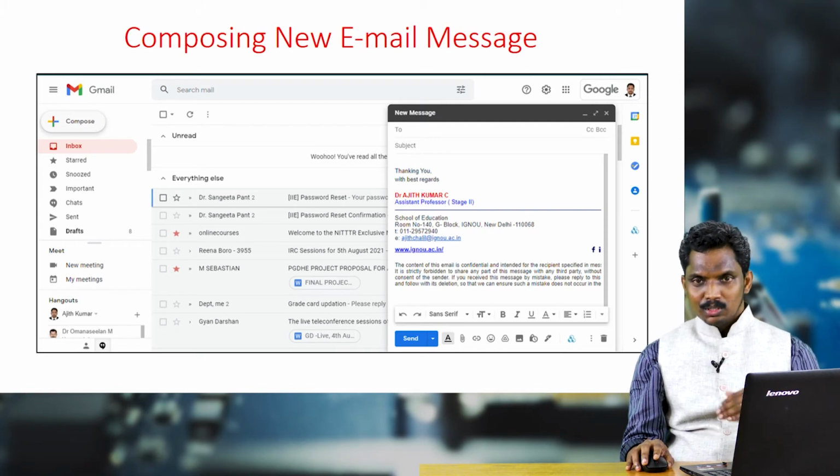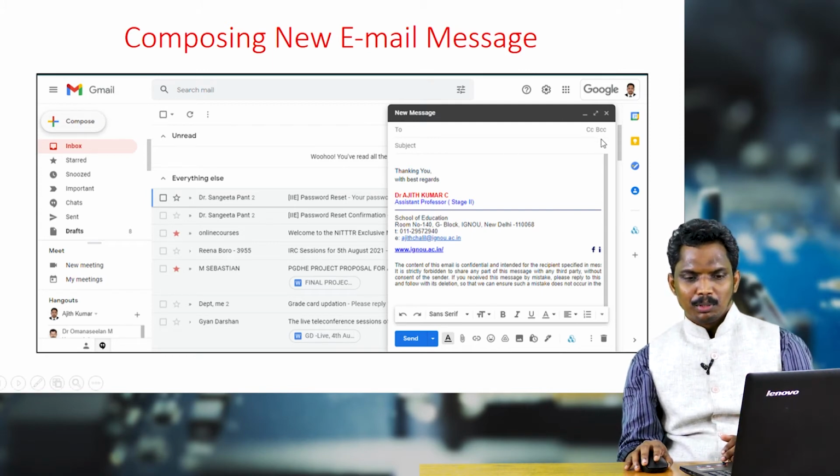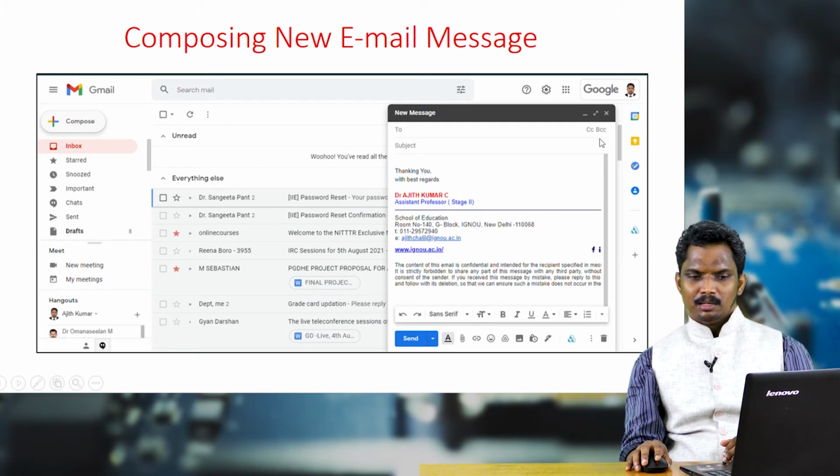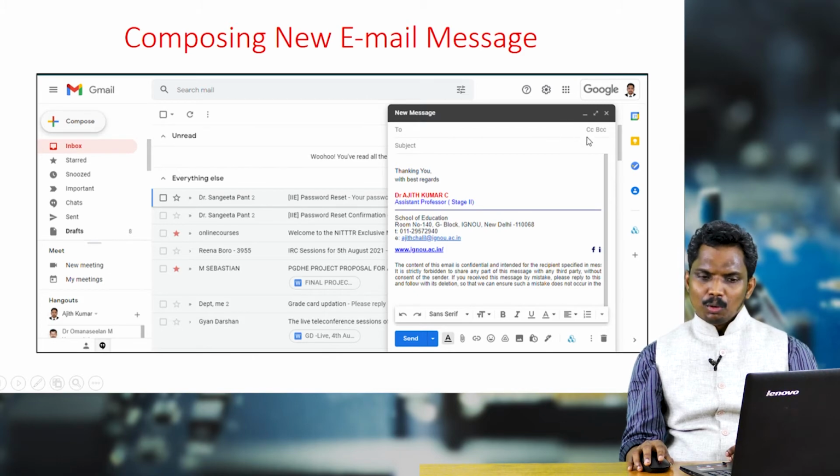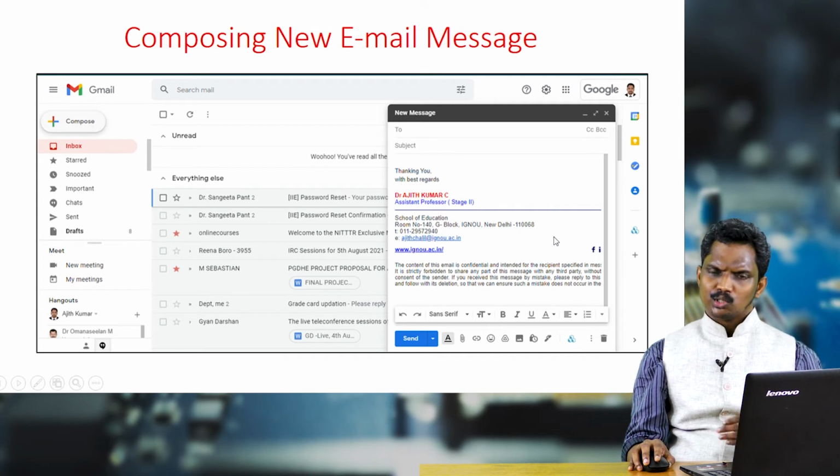So, if you want to use such facilities, then you have to make use of the blind carbon copy option which is available in the Gmail. So, to carbon copy, blind carbon copy, then subject you are putting your message here. Then you can see something like here I have attached my signature here. Whenever I send any email, this will automatically go with my email.